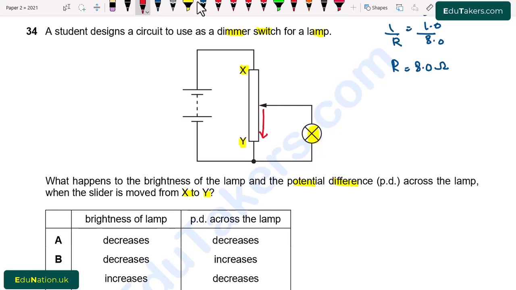So first of all, we can see here as the slider is moving towards Y, length goes on decreasing. When the length decreases, it means that resistance is also decreasing.